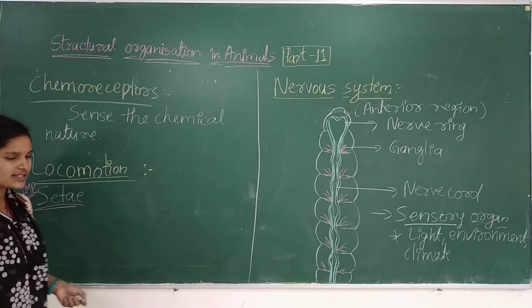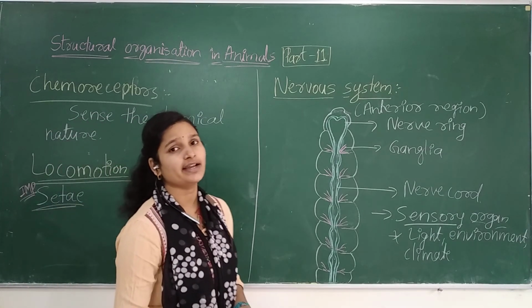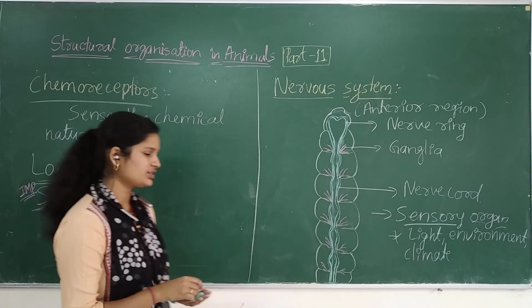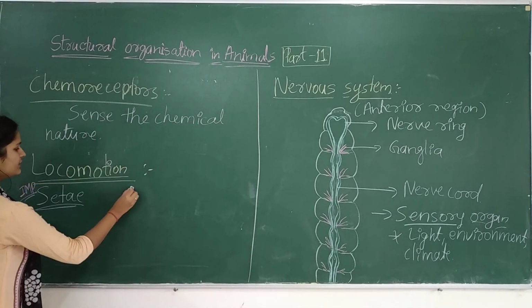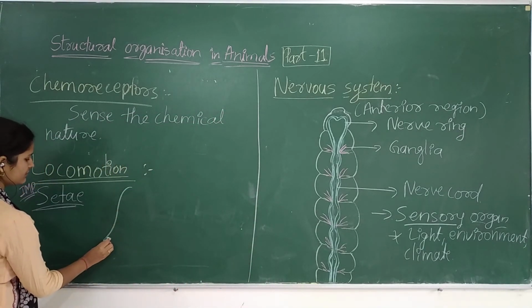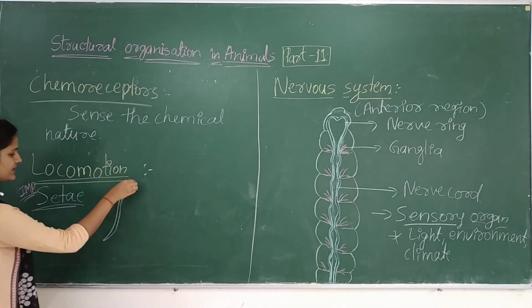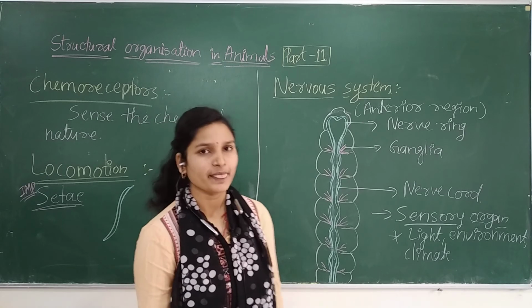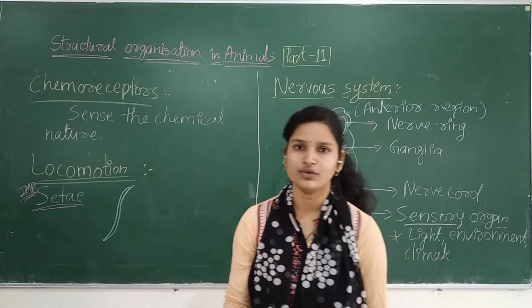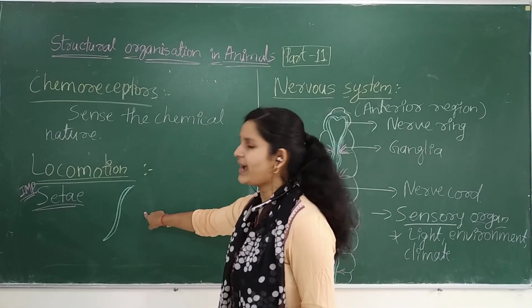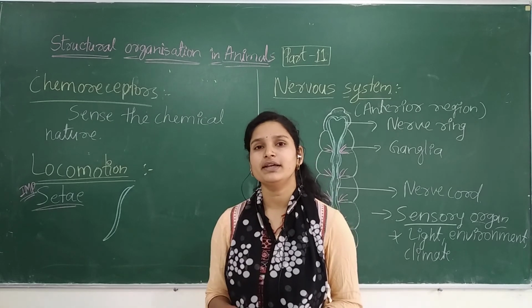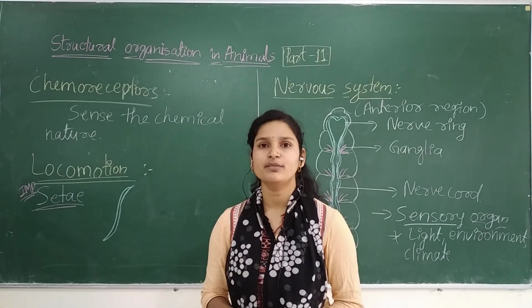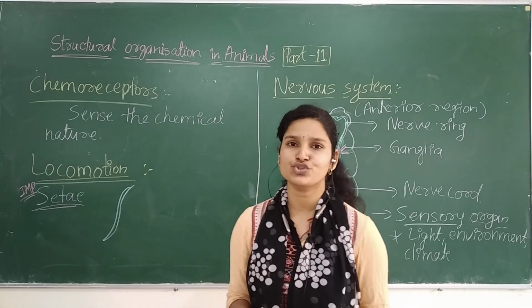There is a special structure called setae, which are S-shaped structures embedded in the earthworm's body. With the help of that only there will be locomotion, there will be movement, which are microscopic.